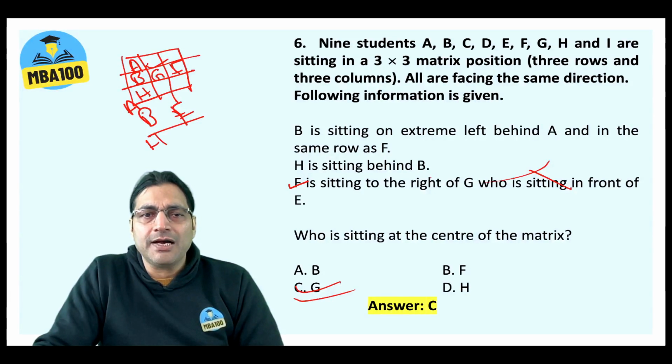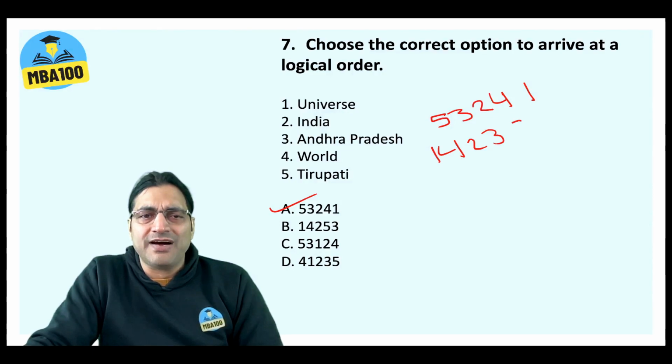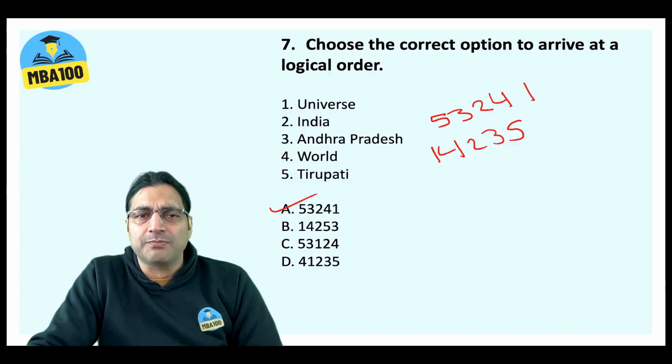All right. This one, choose the correct option to arrive at a logical order. Of course we all know Tirupati is in Andhra Pradesh, Andhra Pradesh is in India, India is in the world, and the world is in the universe. So it should be 5, 3, 2, 4, 1. It can be 1, 4, 2, 3, 5 also. But that is none of the options.